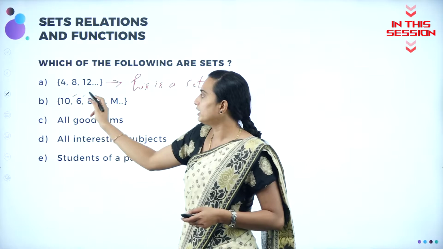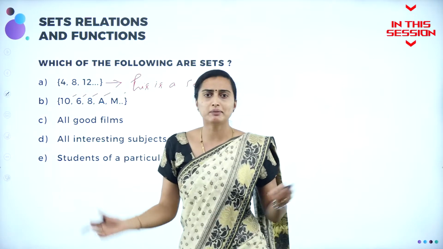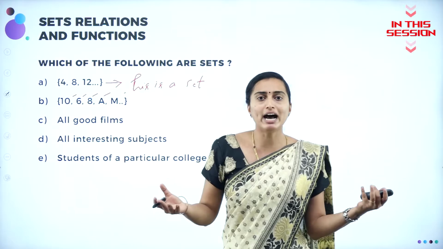10, 6, 8 are nothing but even numbers. But what is this? These are letters mixed with everything. So this cannot be a set.